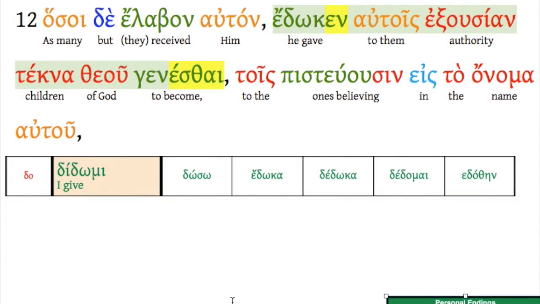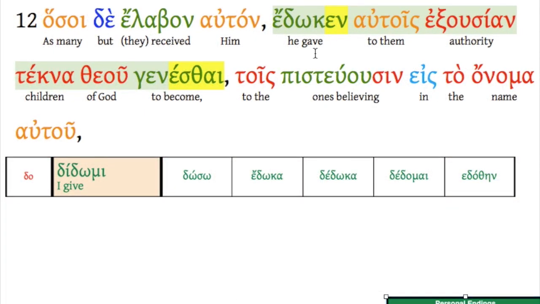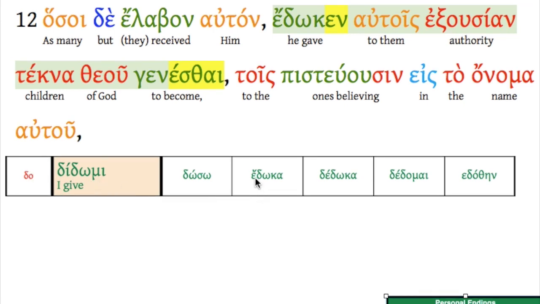Let's look at our two verbs here. He gave. Edoken is from didomi, and it's a mi verb, but notice here in the aorist, it's edoka. We've seen this before, that in the mi verbs, they're called kappa aorist sometimes. They have kappas instead of sigma alpha, it's kappa alpha.